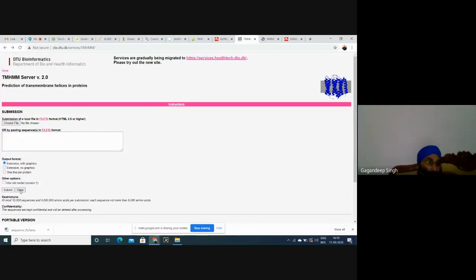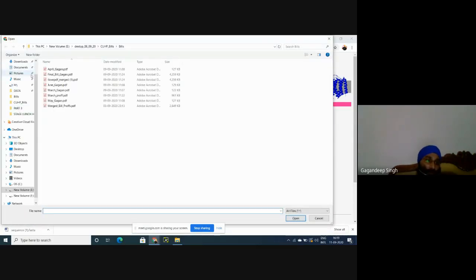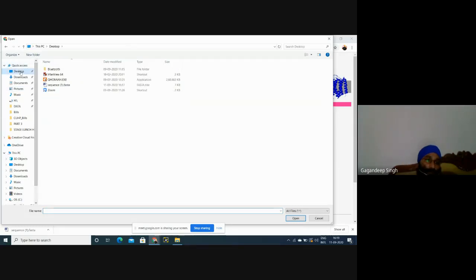First of all I'll clear my previous sequence, then choose my file. Where is my file? It is on the desktop, sequence.fasta, and then open.